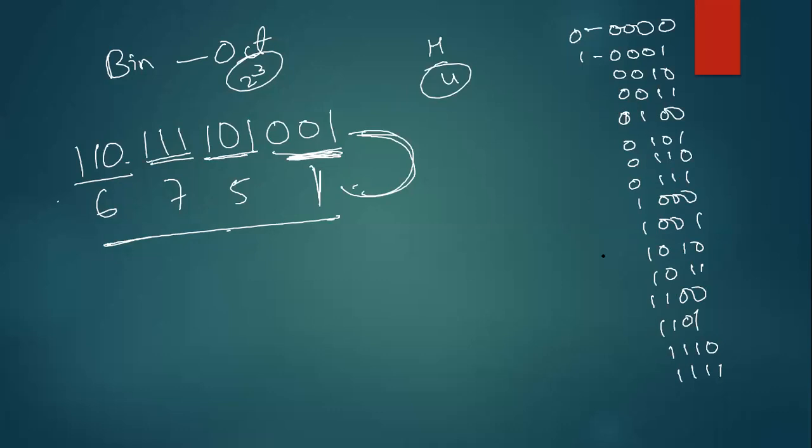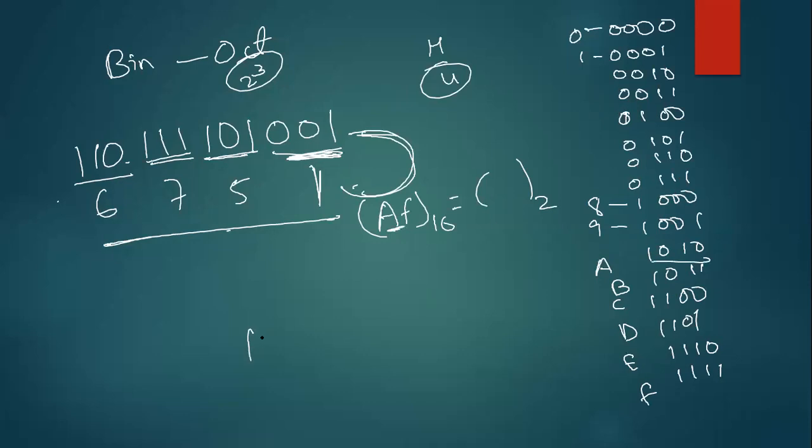Now these are the numbers: 8, 9, A, B, C, D, E, F. So for example, if I want to convert the hexadecimal number AF into binary, A means 1010, F means 1111.